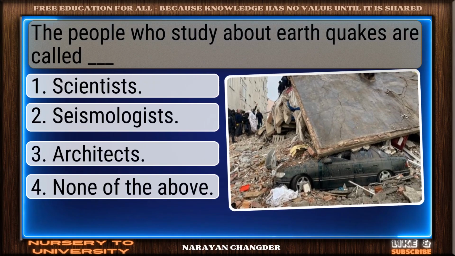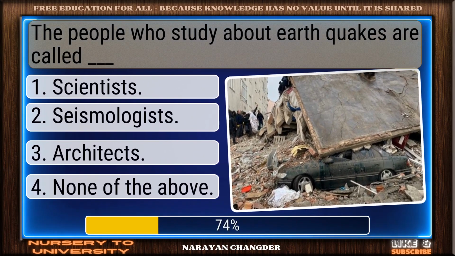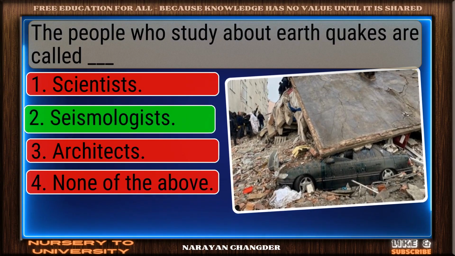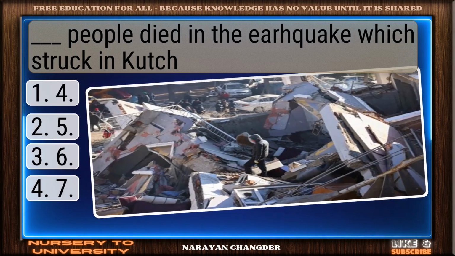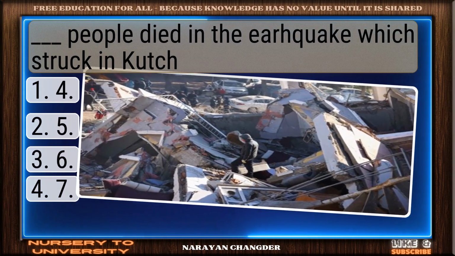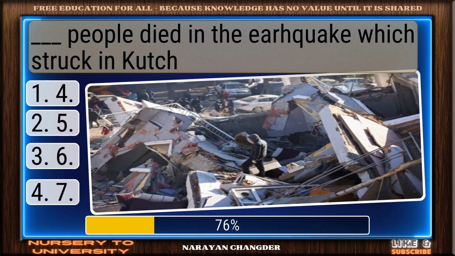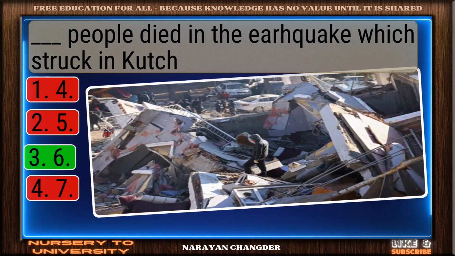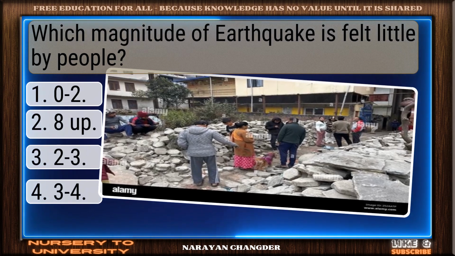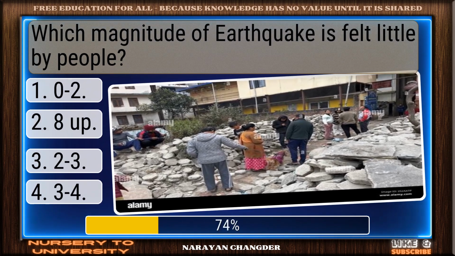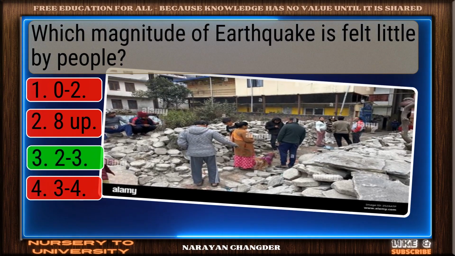The people who study about earthquakes are called dash. You chose seismologists, and it is correct. Dash people died in the earthquake which struck in Kutch. Right again, 6 is a valid answer. Which magnitude of earthquake is felt little by people? You got it. Your choice 2-3 is right.